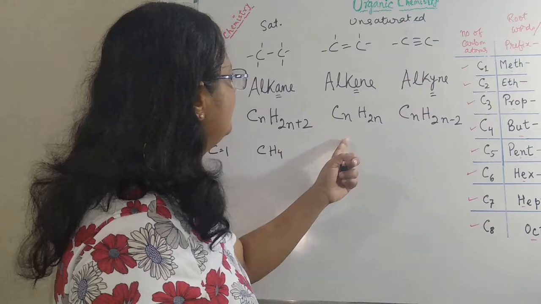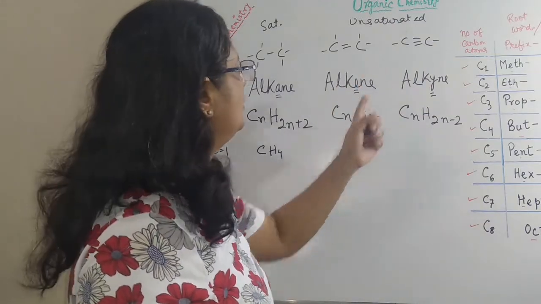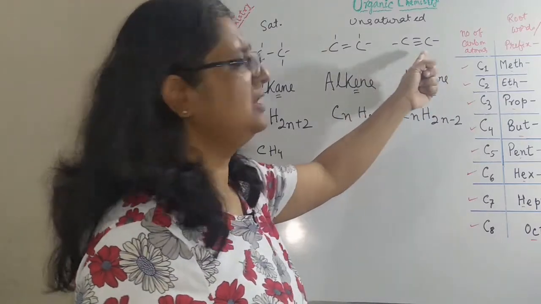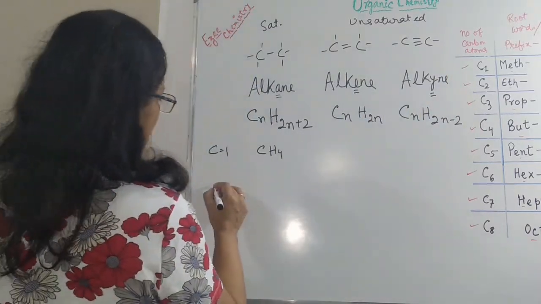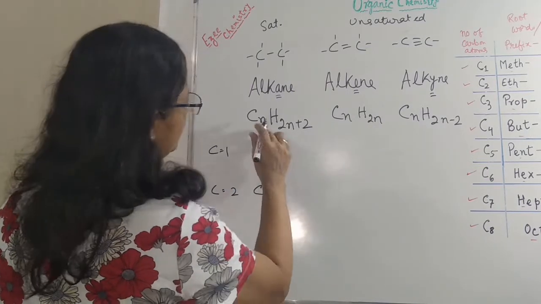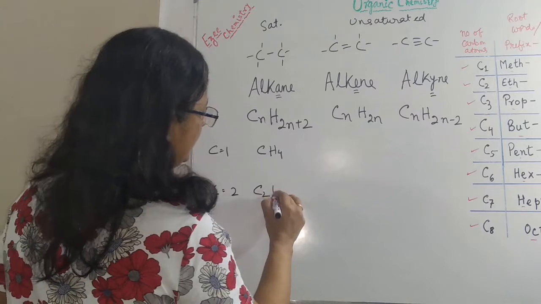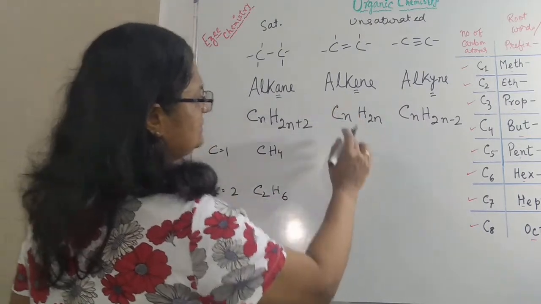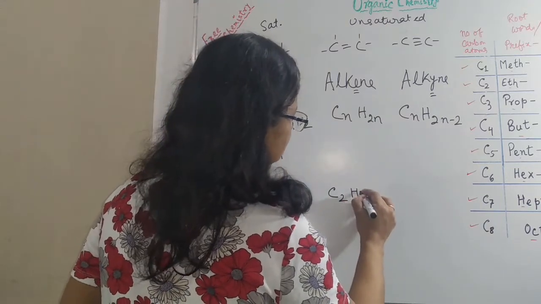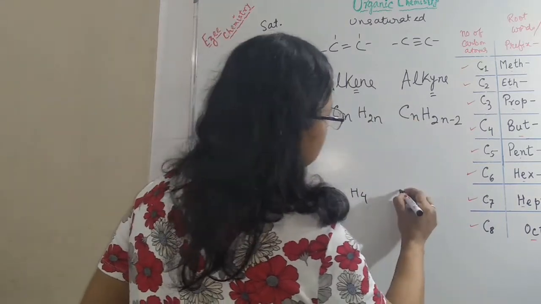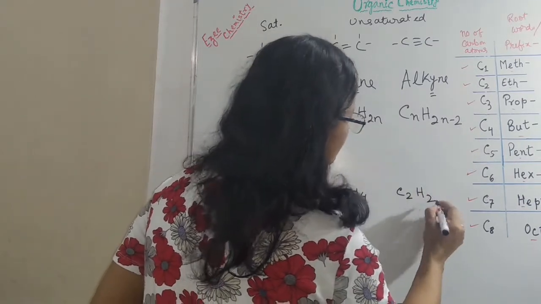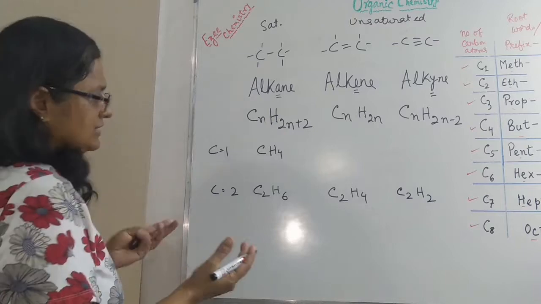For C1 there couldn't be any double bond or triple bond because we need at least 2 carbons to have a double or a triple bond. So for C2 we have C2H(2×2+2), 2 twos are 4 plus 2, H6. This one is C2H4. This one is C2H(4-2), H2. How could this be? What could be the structure?